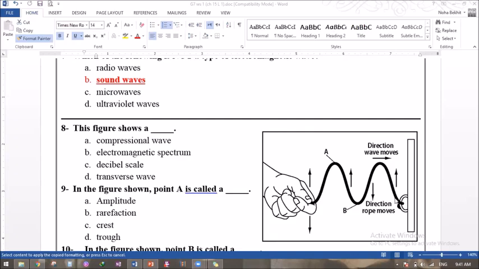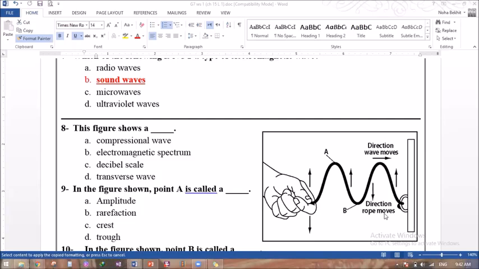Okay, guys, and here we have a picture or a figure. What does the figure show in here? It's compressional wave, electromagnetic spectrum, decibel scale, or transverse wave. So decibel scale, guys, is the unit we use to measure the sound level, so we did not learn about this. The compressional waves are, of course, the longitudinal waves, another name for them, because they contain compressions and rarefactions. We have electromagnetic spectrum and transverse wave.